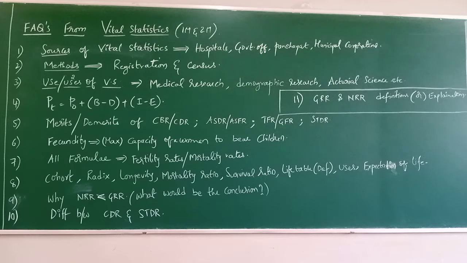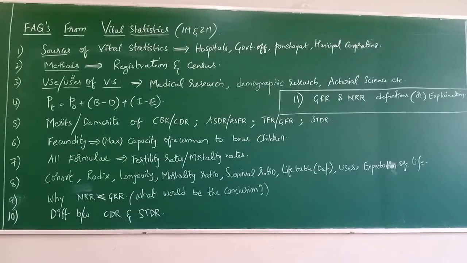Next, longevity. What does it mean? Longevity, anything like pronunciation, anything can be done. So longevity is nothing but the expected number of years that a newly born baby would survive, live. Clear? What do you mean by longevity? The expected number of years that a newly born baby would survive. That is called longevity. In other way also the question, see, how long a newly born baby would live or survive. That is only the meaning of longevity. Definition is expected number of years that a newly born baby would survive.